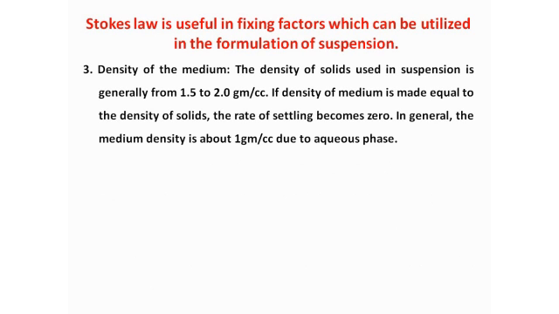Now the next thing is the density, which was in the numerator part. Now, the density of the medium. The density of the solid used in a suspension is generally from 1.5 to 2 gram per cc. Now if the density of the medium, that is the dispersion medium, water, is made equal to the density of the solid, then what will happen? The rate of settling becomes 0, means it will not settle.